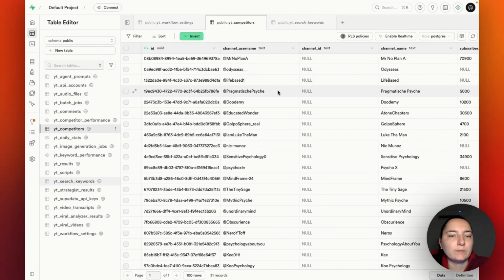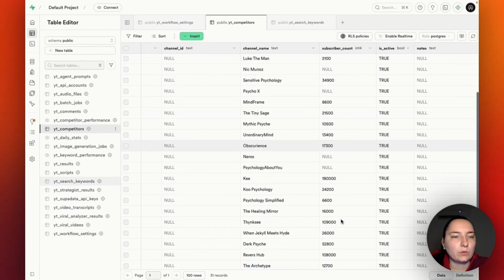I just copied my old table, and I left out the channel IDs, so you can see how these will be filled out by the workflow. You don't need to input them manually. The only thing you need to input, obligatory, is the channel username. This one will also be generated automatically. You don't need to input those, and those you can do if you want, but you don't have to.